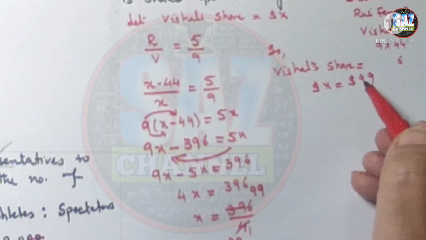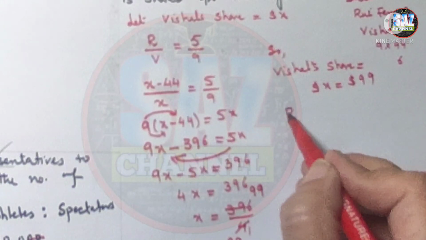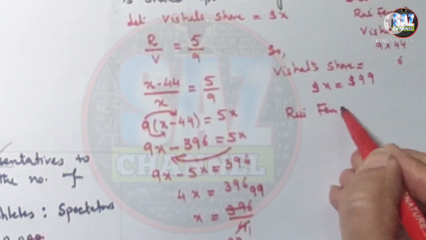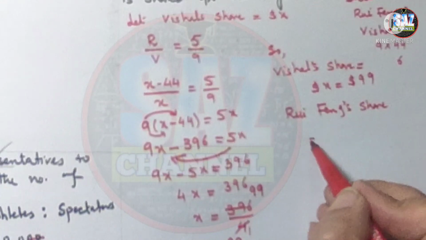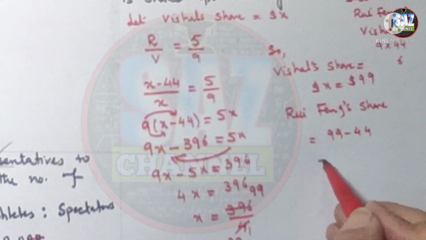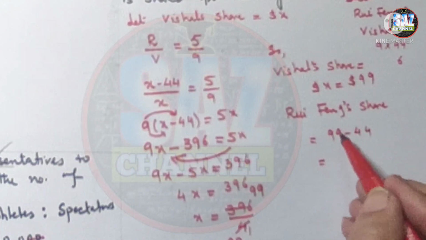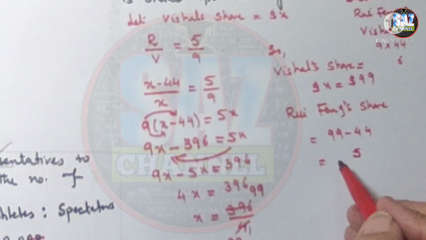And as Rui Fang is getting 44 less, Rui Fang's share will be 99 minus 44. 9 minus 4 is 5, 9 minus 4 is 5, so 55.